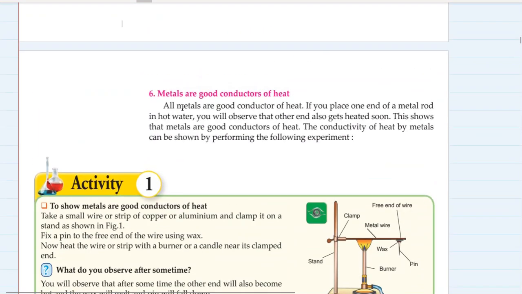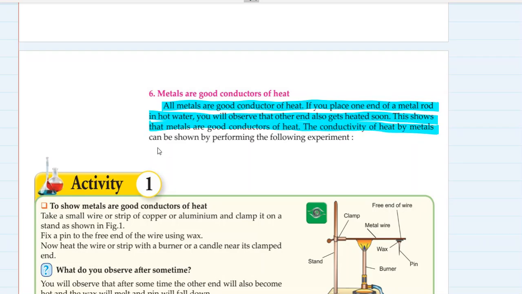Very basic things, basic general knowledge we are getting over here. Metals are good conductors of heat. All metals are good conductors of heat. If you place one end of a metal rod into hot water, you will observe that the other end also gets heated. This shows that metals are good conductors of heat.